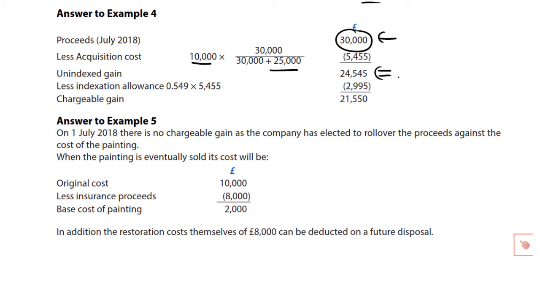But of course, because it is a corporate disposal, indexation allowance is available, albeit only up to December 2017. Apply therefore the given indexation factor to the allowable cost, 5455 there, get your indexation, take it away, and you've got your chargeable gain. Now that gain arose at the point you received your insurance proceeds because you kept them. But of course, what may very well happen is that you don't want to keep it in its damaged form, and therefore you use the insurance proceeds to repair that damage.